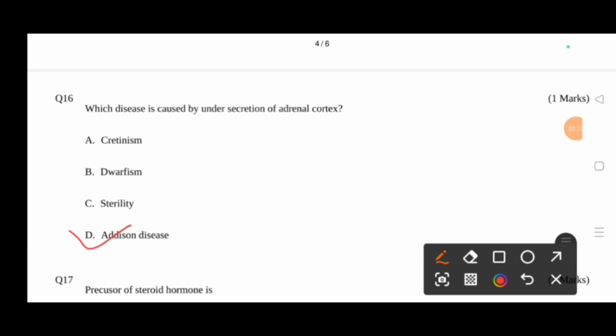So symptoms include decreased blood sodium, increased blood potassium, low blood glucose level, which is also known as hypoglycemia, dehydration, low blood pressure, and increased skin pigmentation. So these are the symptoms of Addison disease.